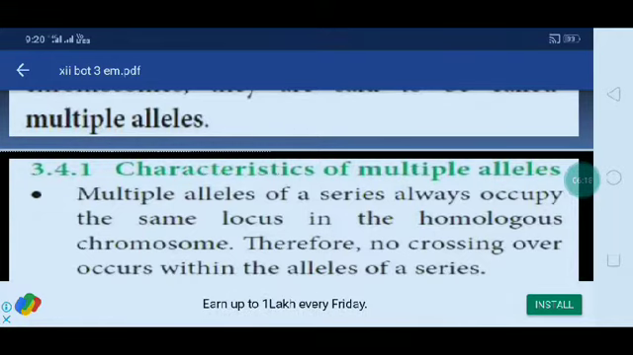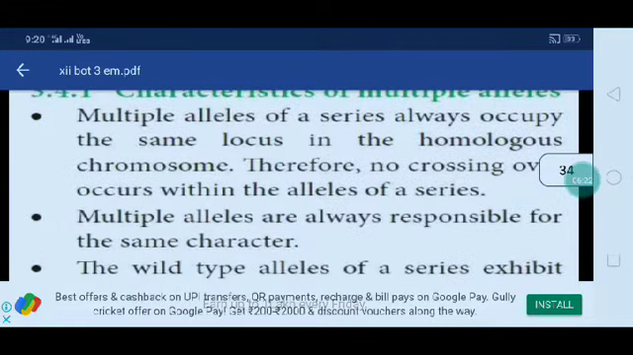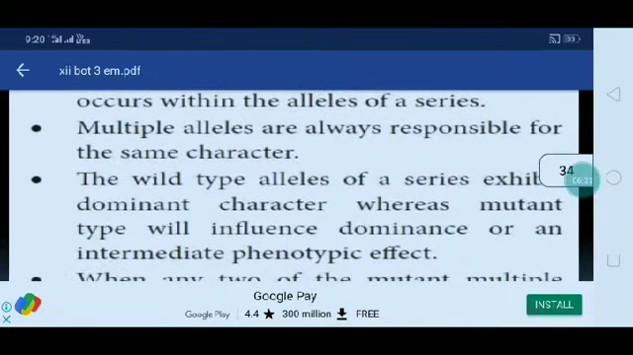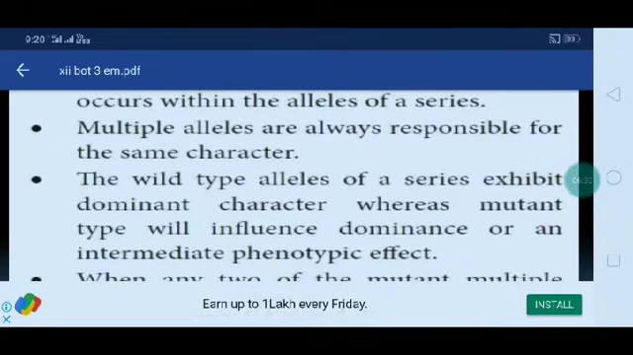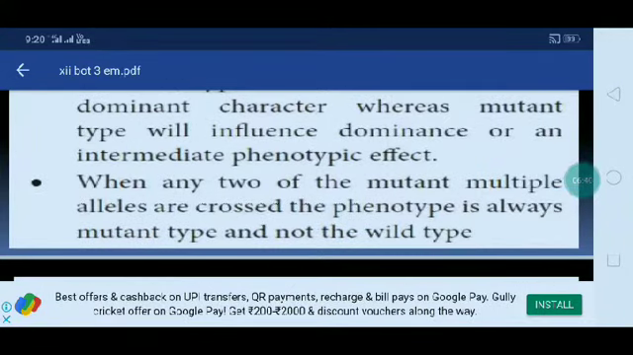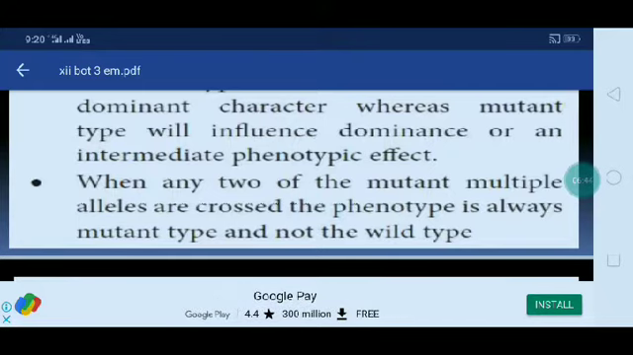Multiple alleles of a series always occupy the same locus in the homologous chromosome. Therefore, no crossing over occurs within the alleles of a series. Multiple alleles are always responsible for the same character. The wild type alleles of a series exhibit dominant characters, whereas mutant types will influence dominance or an intermediate phenotypic effect. When any two of the mutant alleles are crossed, the phenotype is always mutant type and not the wild type.